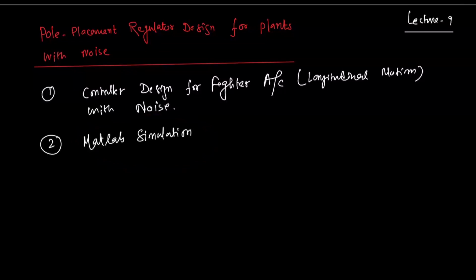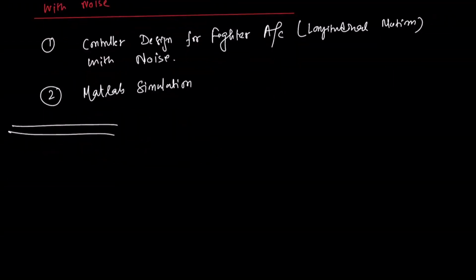Here, we're going to first define some important terms. The noise is of two types. One is measurement noise.